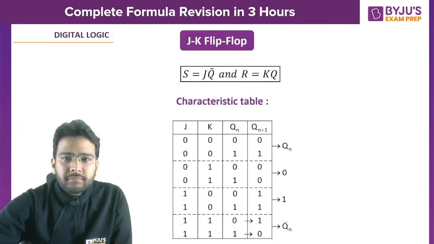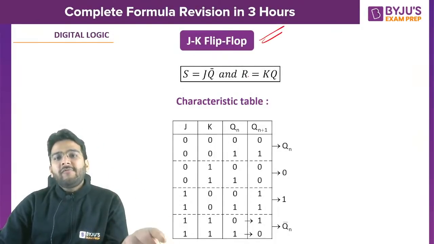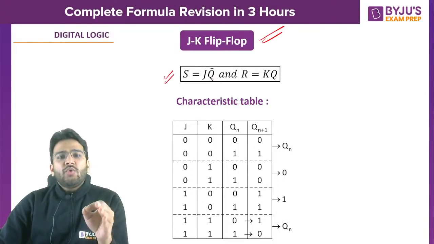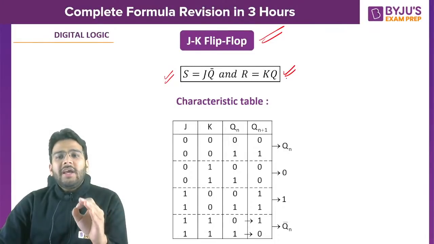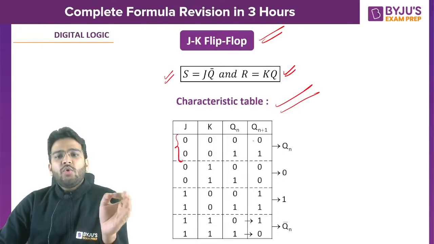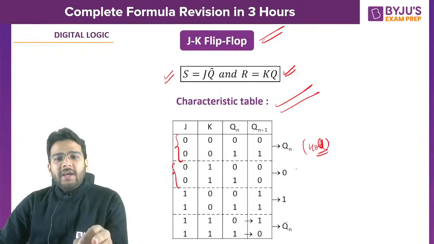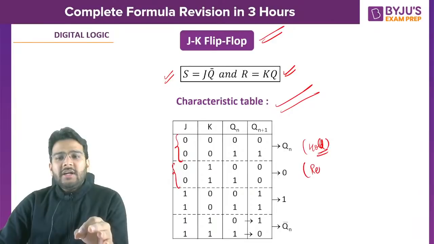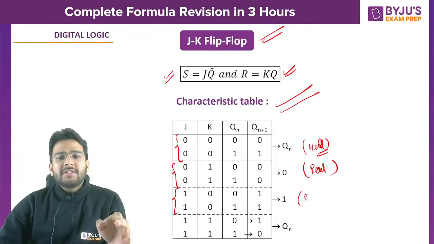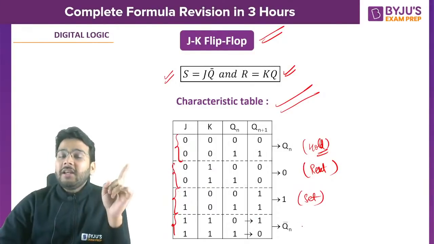Is it clear? What about JK flip-flop? What is the change that we made in SR flip-flop to get the JK flip-flop? What we have done here is S is equal to J Q complement and R is equal to K Q, right? And this is the characteristic table. So when J is 0, K is 0, that is again the hold state. When J is 0, K is 1, we get a reset, right? When J is 1 and K is 0, that is a case of set. And when J is 1, K is 1, that is invalid in case of SR flip-flop.